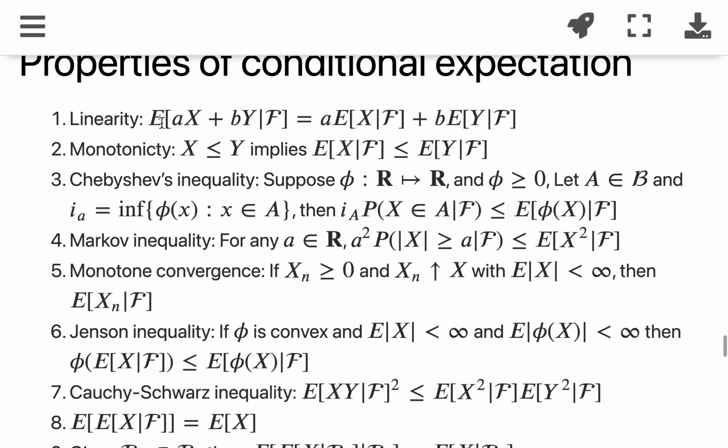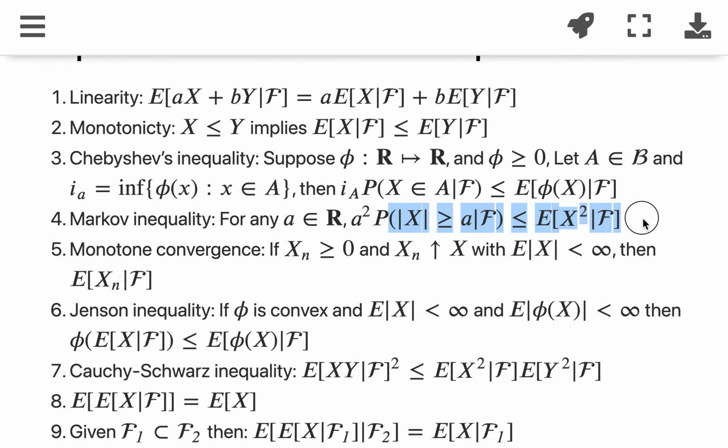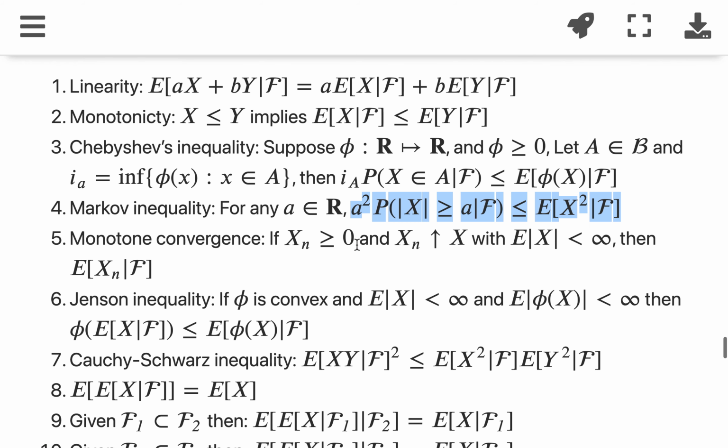So let's look at some of the properties. Linearity is just because expected value is an integral, and integration is a linear operator. Monotonicity is basically because if X is less than or equal to Y almost surely, you get the same for conditional expectation. The Chebyshev inequality also applies for conditional expectations, as we see in the regular Chebyshev inequalities. The Markov inequality is just a special case of the Chebyshev inequality, but we use that more often.